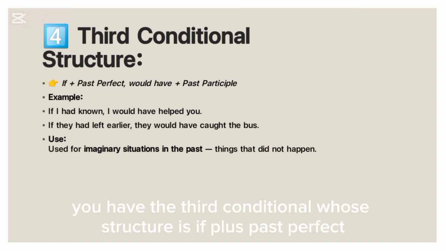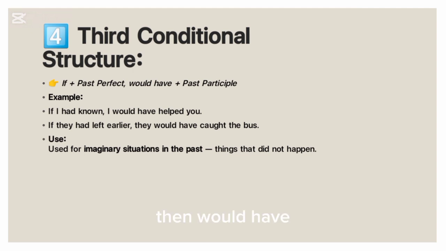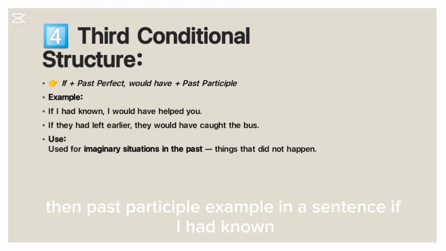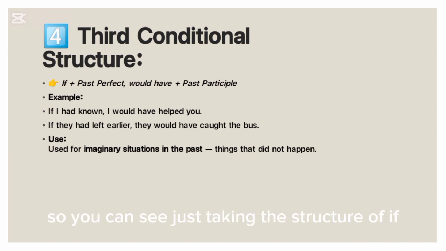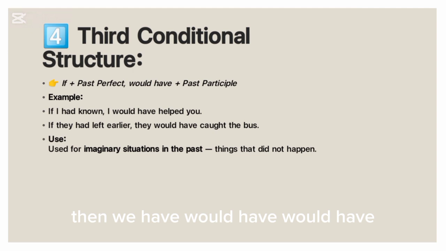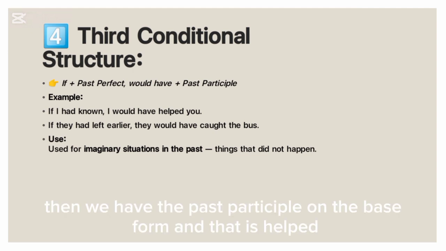You have the third conditional, whose structure is if plus past perfect, then would have, then past participle. Example in a sentence: if I had known, I would have helped you. So you can see we take the structure of if, then past perfect expressed by had known, then we have would have, then the past participle.